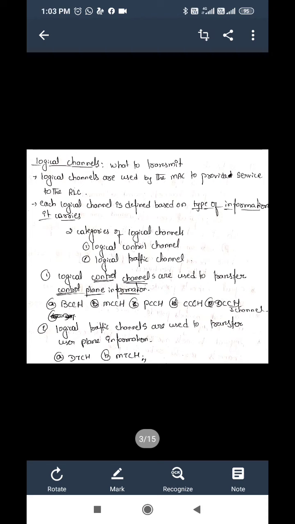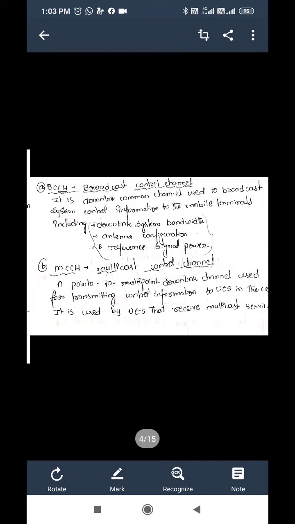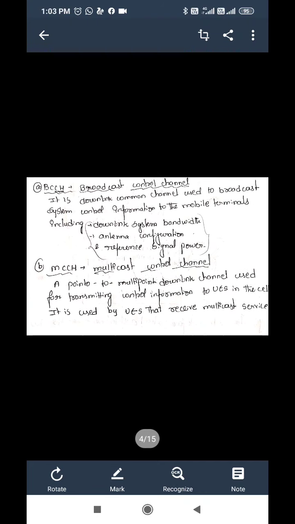Now we'll study each of the channels, first the control channels and then the traffic channels separately. First is BCCH, the broadcast control channel. Broadcasting means sending information to every mobile in the cell. Broadcasting is always downlink.